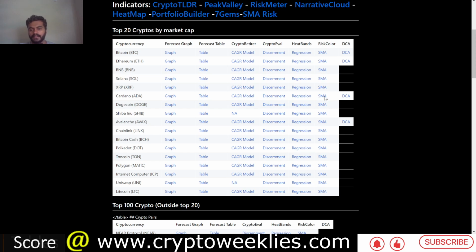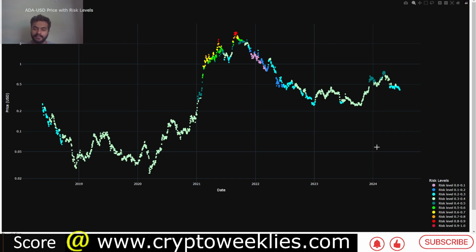In terms of the risk color right now, this is again the distance of ADA's price from the 20-week simple moving average. Right now, the risk level in terms of the distance from the 20-week is at around 0.31. I ideally like only to analyze this as a point of reference. I don't make my strategic decisions on it, because what tends to happen is the distance between the price and the simple moving average is minimal during the initial capitulation phase, as you can see during December 2021 till about February 2022. That's when the risk levels were the lowest.